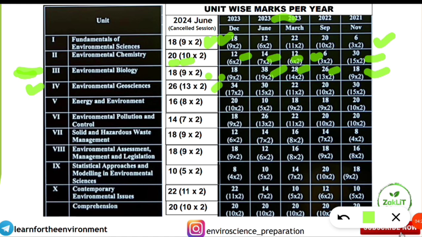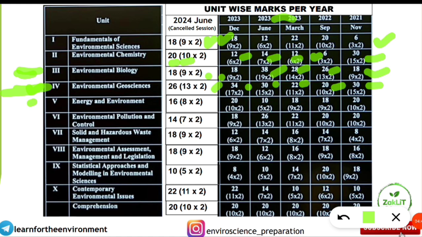13 questions came with 26 marks. Previously 17 questions came with 34 marks weightage. Then 15 questions in the previous one, that is 2023 June. Similarly, in 2021 November, if you can see 15 questions, then 10, 11 questions. So this is also a very important unit, environmental geoscience. It also has the maximum weightage among the other units.